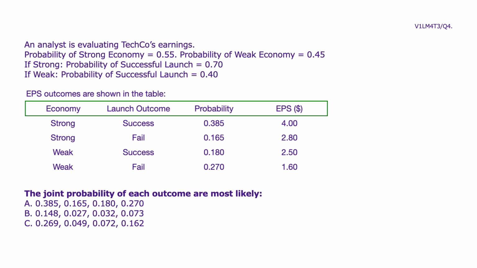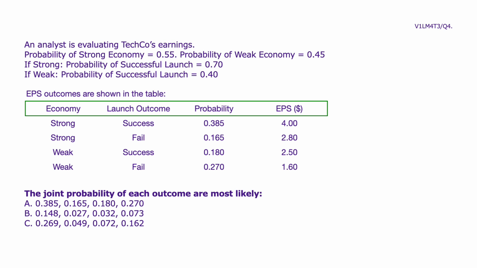If the economy is strong and the launch is successful, probability 0.385, EPS is $4. If the economy is strong and the launch fails, probability 0.165, EPS is $2.80. If the economy is weak and the launch is successful, probability 0.180, EPS is $2.50. If the economy is weak and the launch fails, probability 0.270, EPS is $1.60.